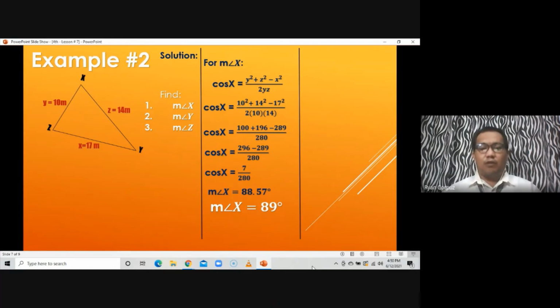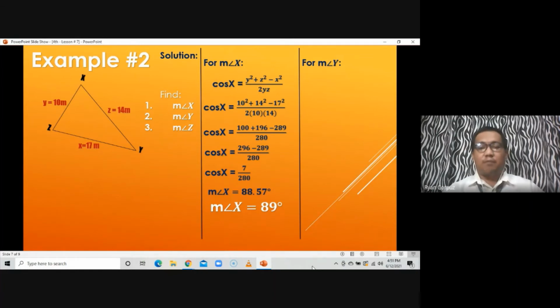Next, we already know the measure of angle X, two angles more. So this time, let's find out the measure of angle Y. For angle Y, magbuo ulit tayo ng formula since angle Y is what we are looking for. It should be cosine Y equal to the sum of the squares of the two sides which are not opposite of angle Y, which is X and Z.